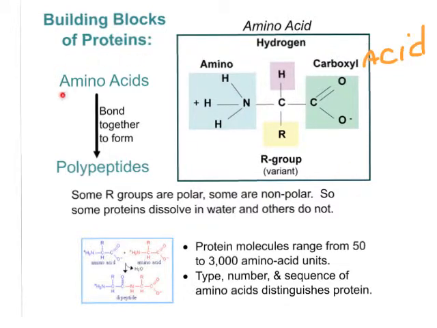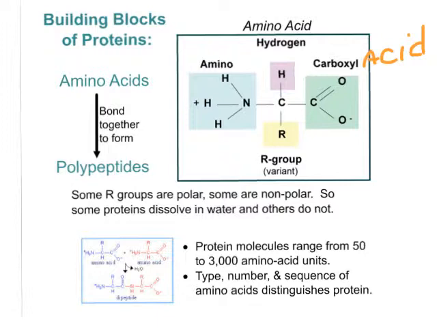We have various amino acids that bond together to form what we call polypeptides. When amino acids bond, the bond that is formed, and if you can see right here is an example, here's an amino acid and here's another amino acid. When they bond, this nitrogen bonds to this carbon and it forms what we call a peptide bond. So when 2 amino acids bond and form this peptide bond in between them, we get a dipeptide. It is simply a polypeptide that only has 2. Di is for 2 amino acids that are bonded together.